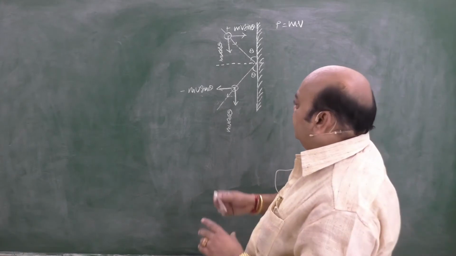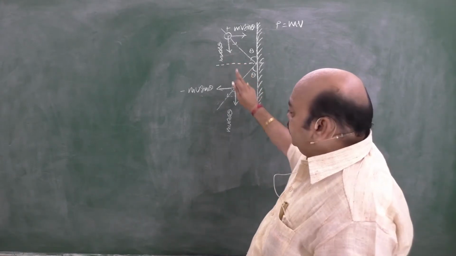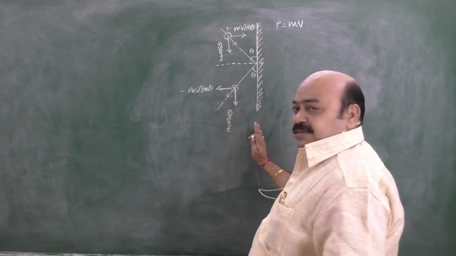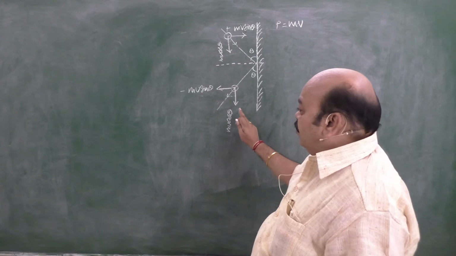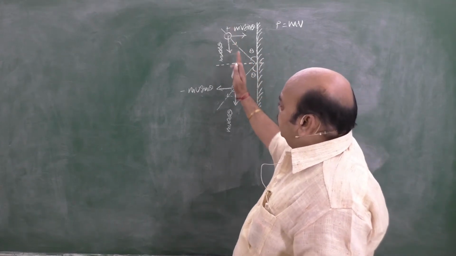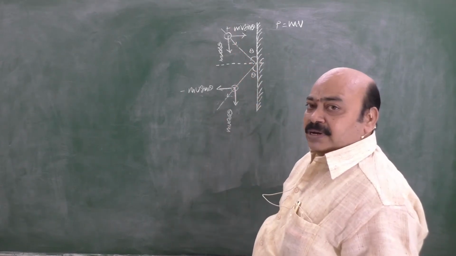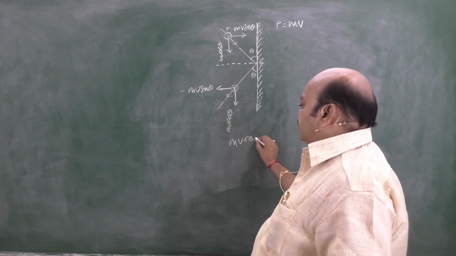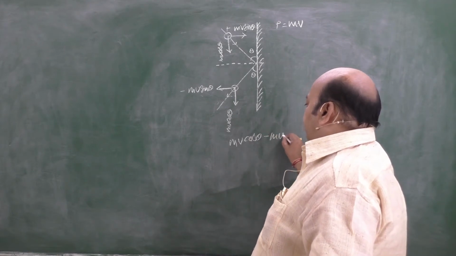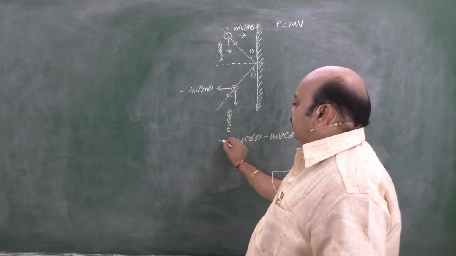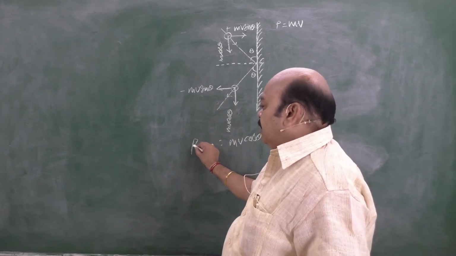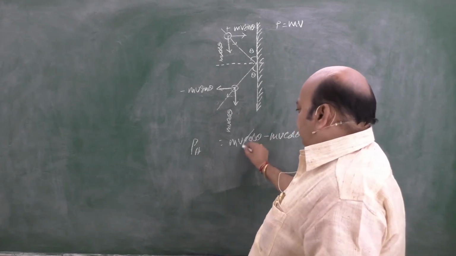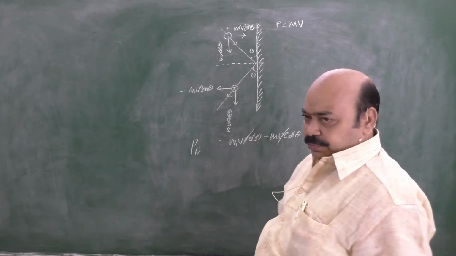What have you observed in this case? If you observe carefully, there is no change in the momentum of the ball along the wall. So, what is the change in momentum parallel to the direction of the wall? It is nothing but mv cos theta minus mv cos theta, the momentum in the horizontal direction. So this gets cancelled naturally. This becomes equal to 0.